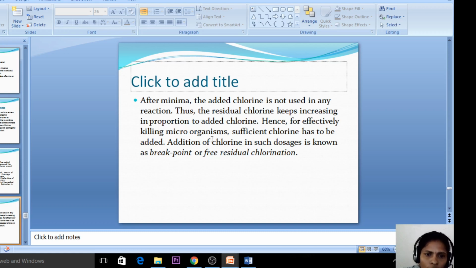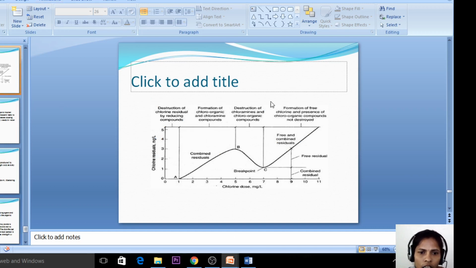Hence for effective killing of microorganisms, sufficient chlorine has to be added. Addition of chlorine in such doses is known as the breakpoint or free residual chlorine. This is called the breakpoint of chlorination. So this is the diagram for the breakpoint of chlorination. At the initial dosages, there is destruction of residual chlorine by reducing substances, and at the second stage the formation of the chloroorganic compound. So the peak will be increasing because the residual chlorine will be increasing.